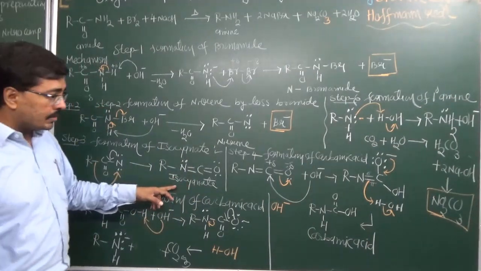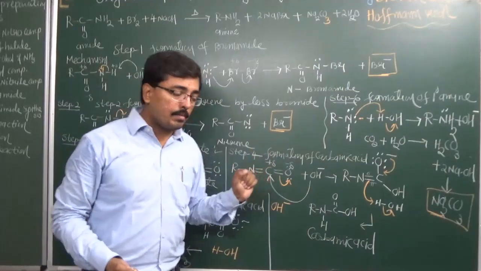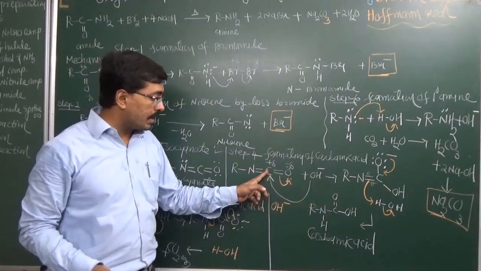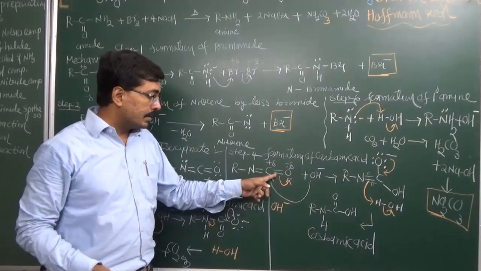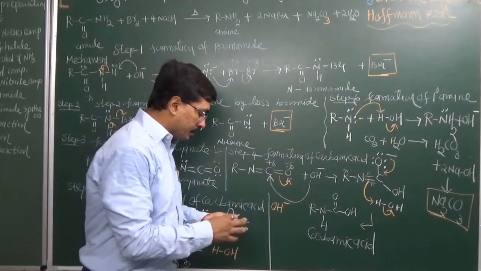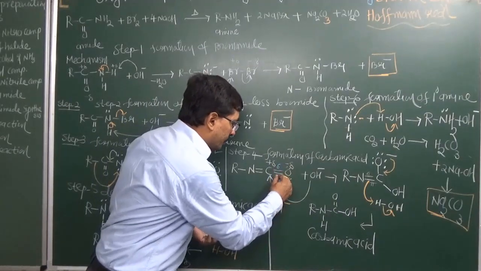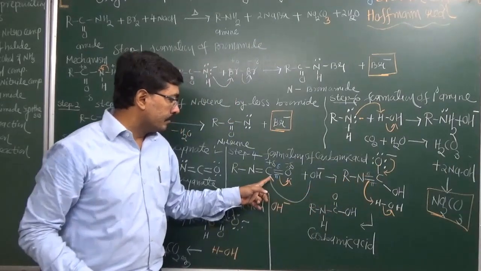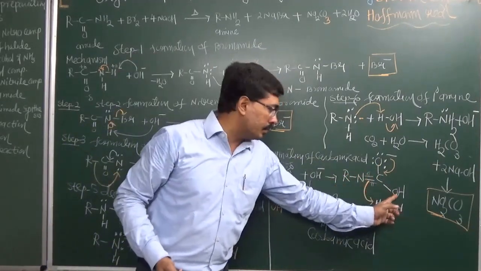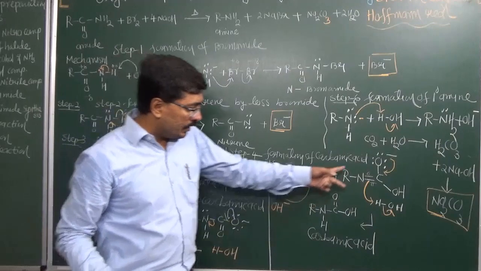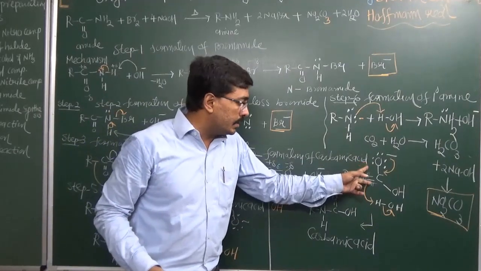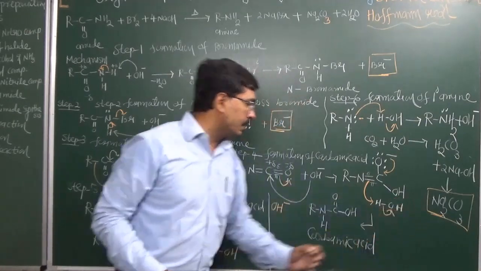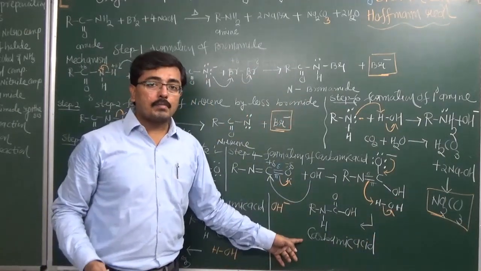Now the isocyanate obtained converts into a carbamic acid. The hydroxyl group will attack the carbon, because carbon has a partial positive charge. Then this pi bond will break and the electrons of this pi bond will transfer onto oxygen. So this oxygen gets a negative charge and the hydroxyl group is attached to carbon. Now between nitrogen and carbon there is a pi bond, so this pi bond's electrons transfer onto hydrogen and loss of hydroxyl ion occurs. So it converts into a carbamic acid.